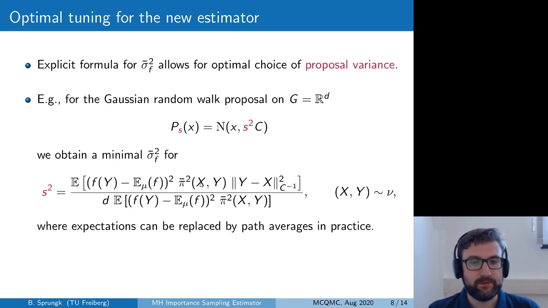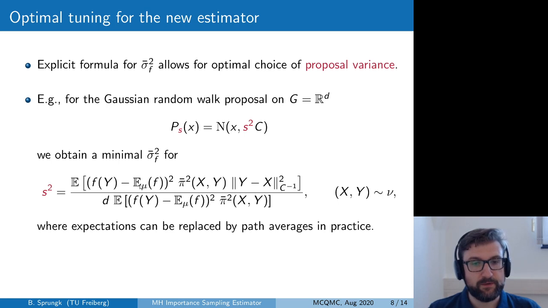Here we have the squared weight function again, now the unnormalized weight function. Here the squared step size of the proposal, and in the denominator we have again the same expectation as above without this squared step size, times the dimension of the state space.